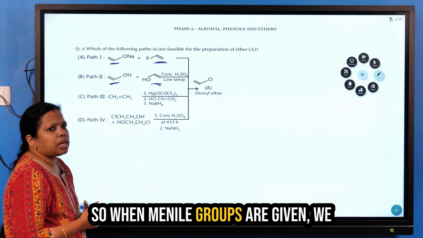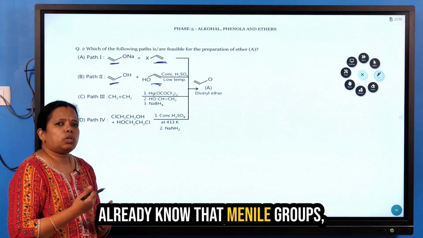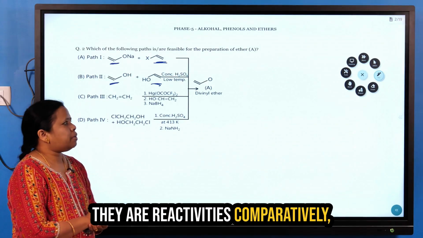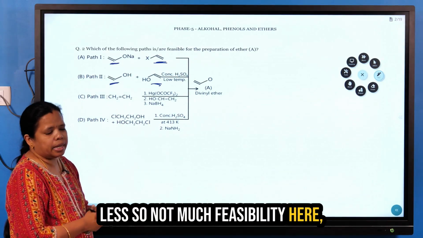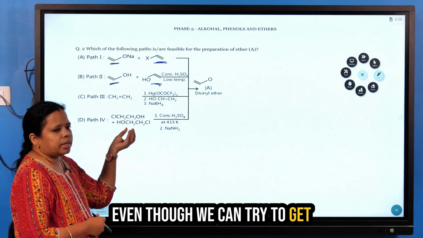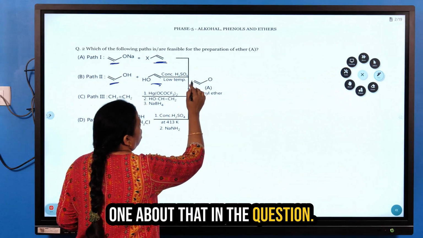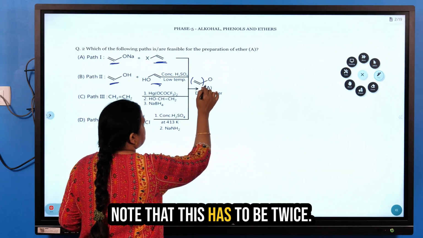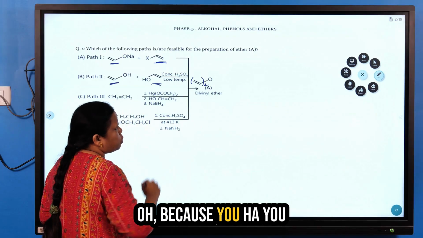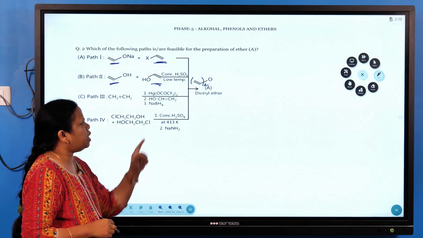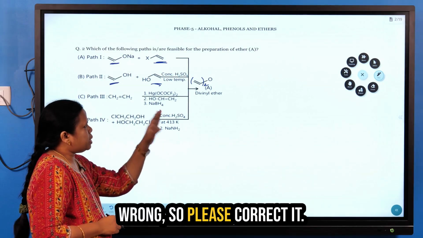When vinyl groups are given, we already know their reactivity is comparatively less, so there is not much feasibility here. Even though we can try to get the reaction, it is not a feasible one. Above that, in the question, please take note that this has to be twice O, because you need to have a divinyl ether. The structure given is wrong, so please correct it.